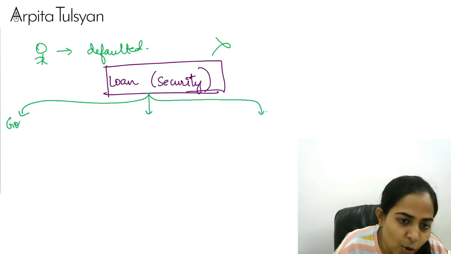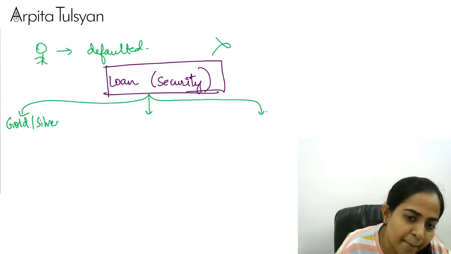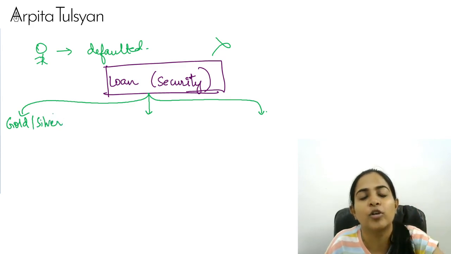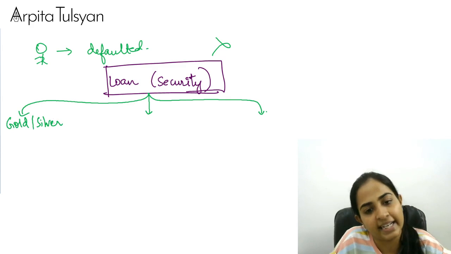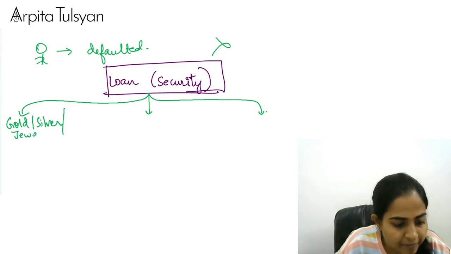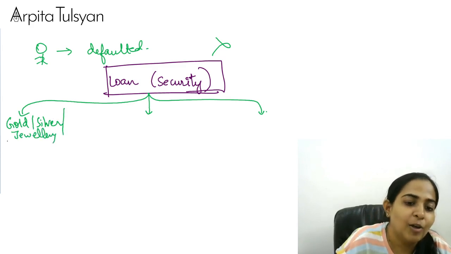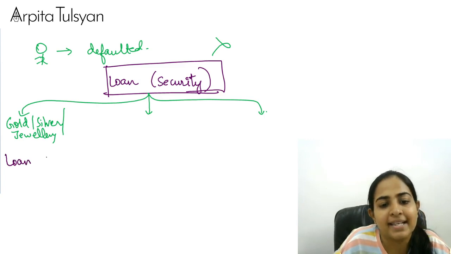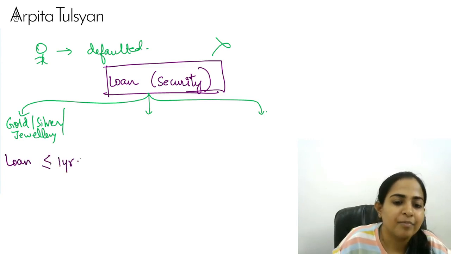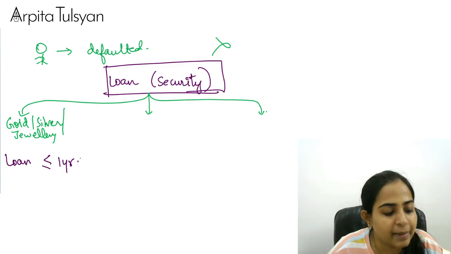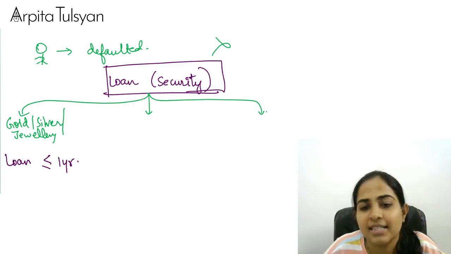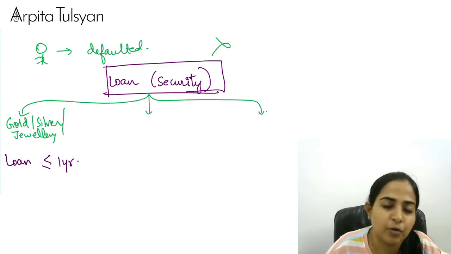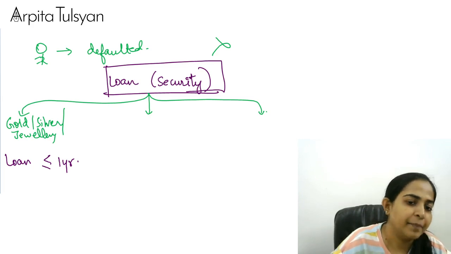So it can be gold, silver, jewelry. Means I will take my gold, silver, jewelry and give it to the Nidhi company and I can take a loan. Okay, but here the loan period can be maximum 1 year. Means the loan has to be repaid within a time period of 1 year. Okay. Next,